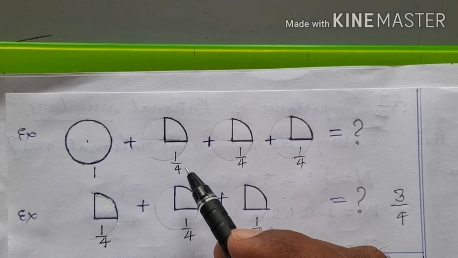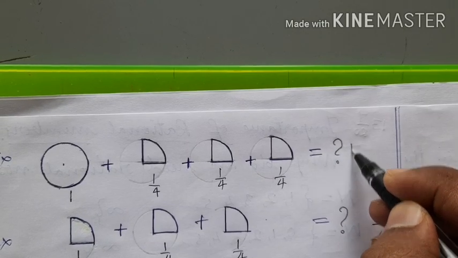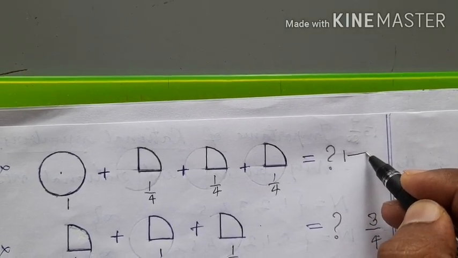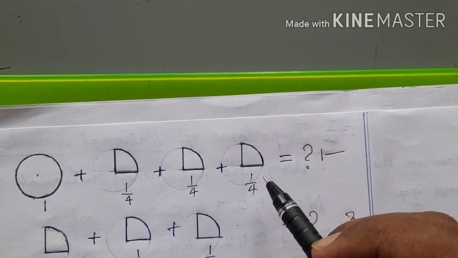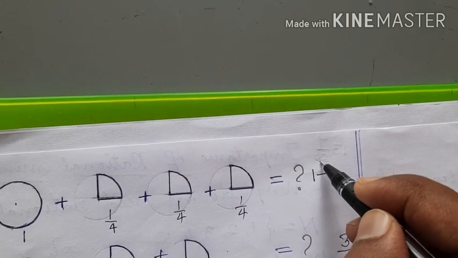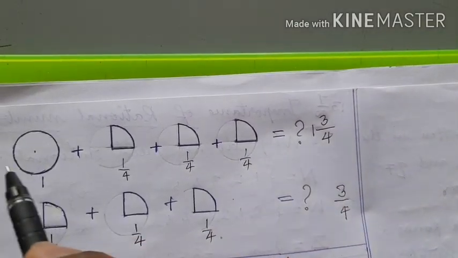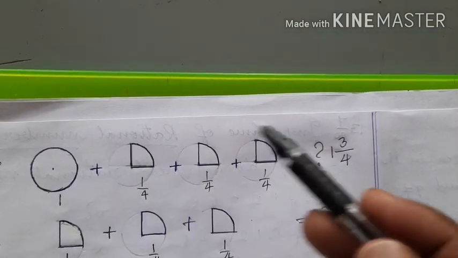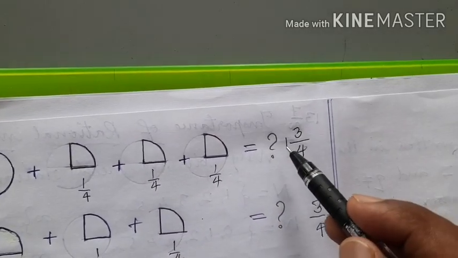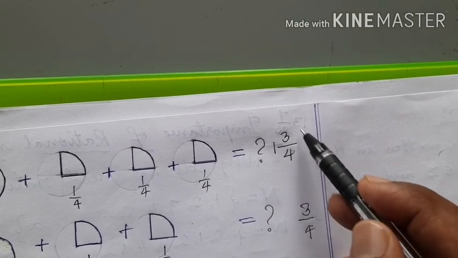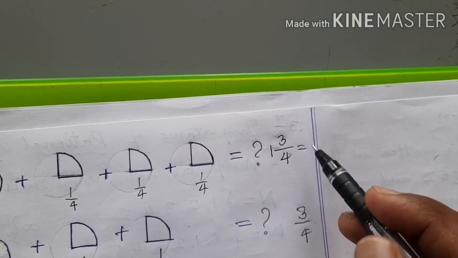So this is 1 by 4 and 1 by 4 plus 1 by 4. So we will write one whole, meaning one complete thing, and 3 times 1 by 4. See here, 1 by 4, 2 by 4 plus this 1 by 4 means 3 by 4. Therefore, the value of this is what? 1 whole 3 by 4. And you know that the sum of all these 4 things is greater than 1 but less than 2. So we write it as 1 whole 3 by 4. You know that this is called a mixed fraction, and the mixed fraction can be written in the form of what?